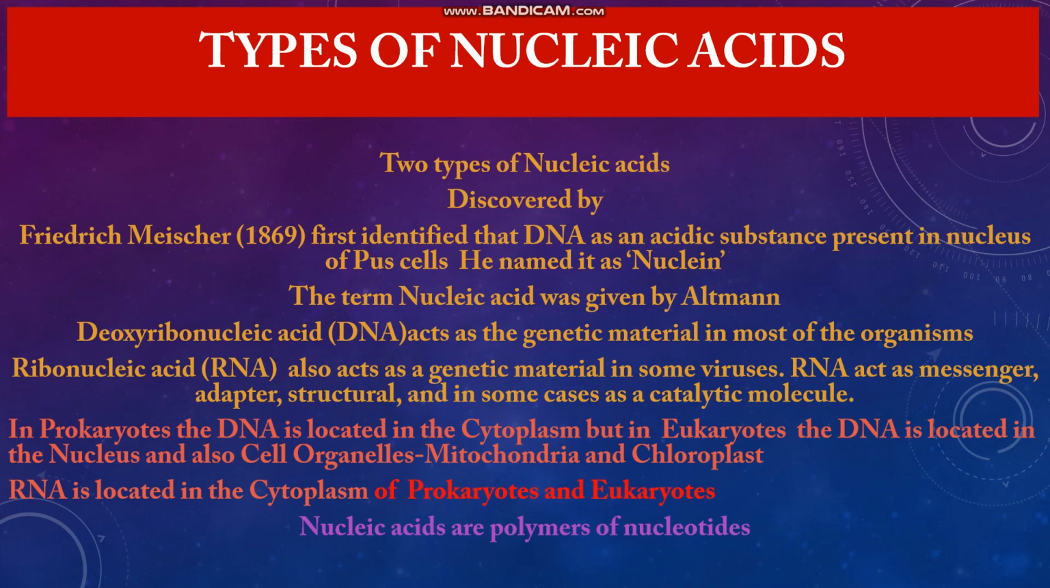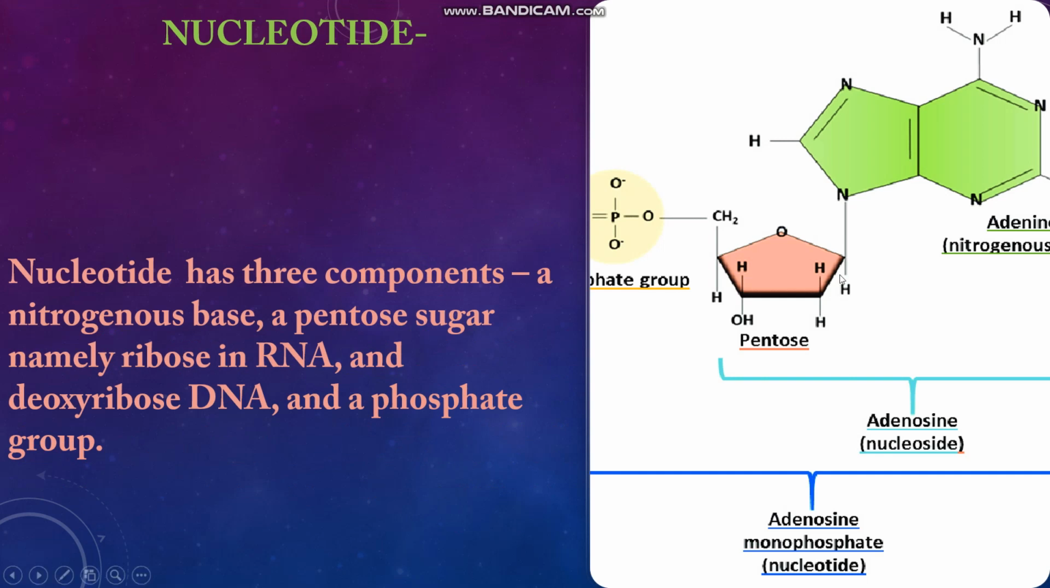Now what are these nucleic acids? Nucleic acids are polymers of nucleotides. So nucleic acids are made up of nucleotides. Each nucleotide consists of a pentose sugar, that is a 5-carbon sugar, a nitrogenous base and a phosphate group. So these are the components of the nucleotides: a 5-carbon pentose sugar, nitrogenous base and a phosphate group.